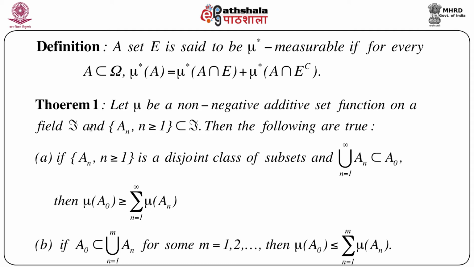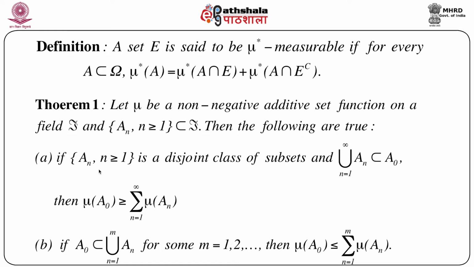Now the much awaited theorem. Let mu be a non-negative set function on a field script F, and An is a sequence of sets, each An belonging to F. Then we claim that the following are true.